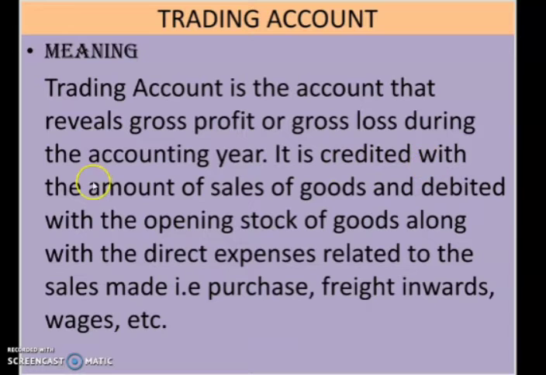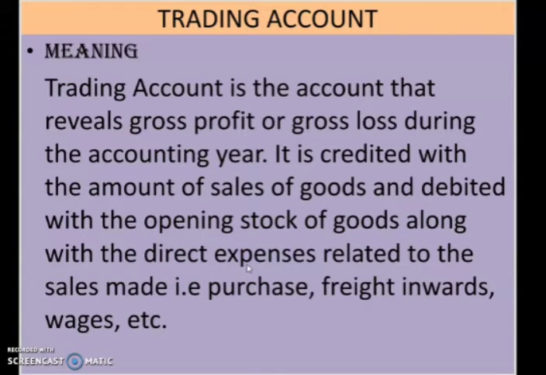It is credited with the amount of sales of goods and debited with the opening stock of goods along with the direct expenses related to the sales made. So, when we prepare this trading account, on the credit side we record the sales of the goods, and on the debit side we record the opening stock of goods as well as all the direct expenses.